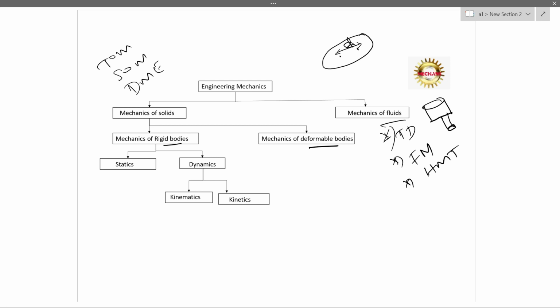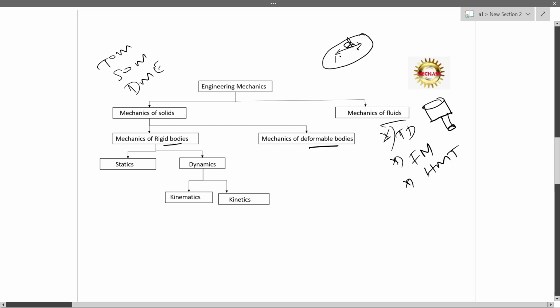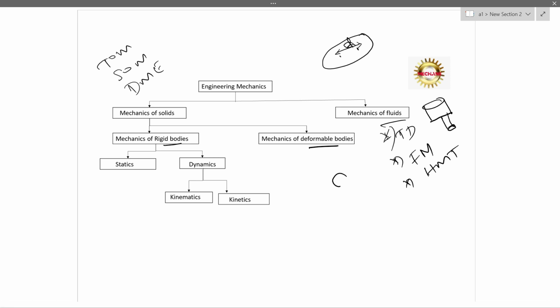But what is a deformable body? Deformable bodies means the distance between those 2 points will change. Example, if you consider a belt, it is mainly used in pulleys or conveyors. So the distance between the two points would be d before the pulley.